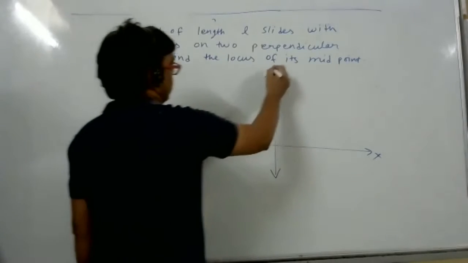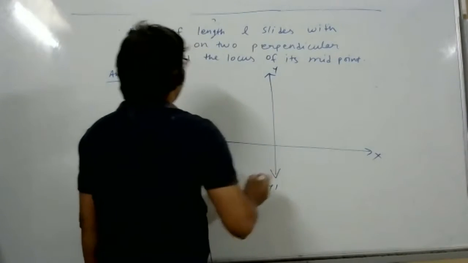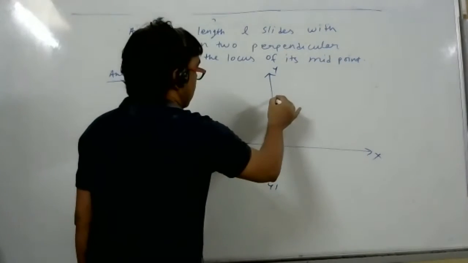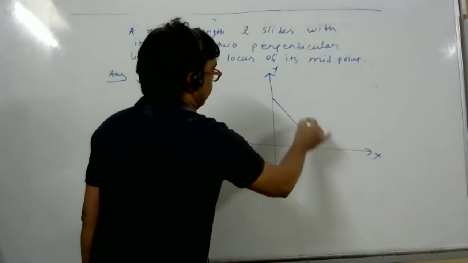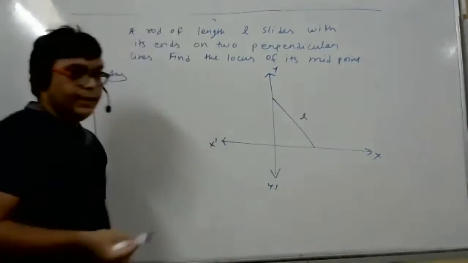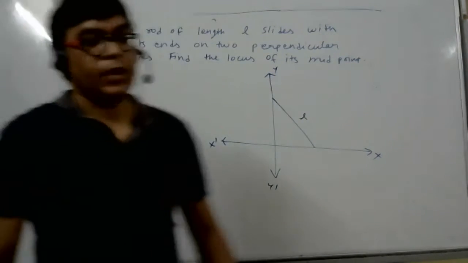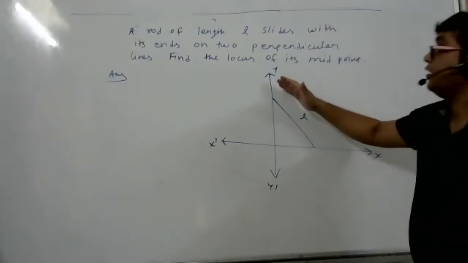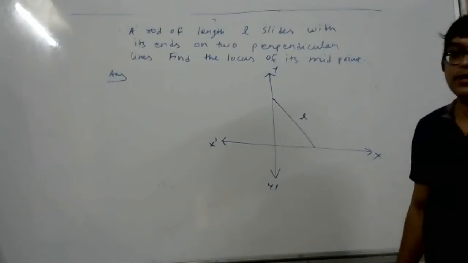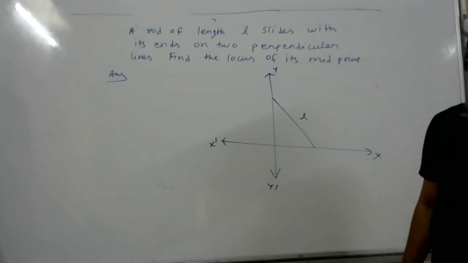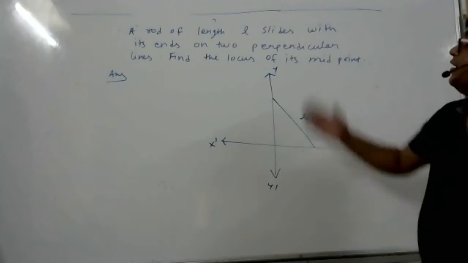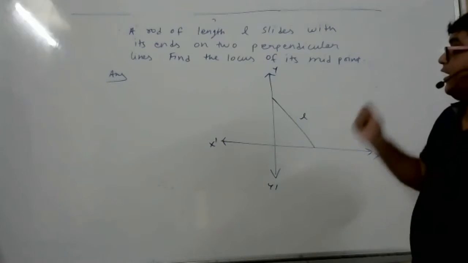Perpendicular lines means suppose we took the coordinate axes and there is a rod. This rod's length is L. That much only we know. This type of sums you do in physics. What happened? The rod starts sliding.